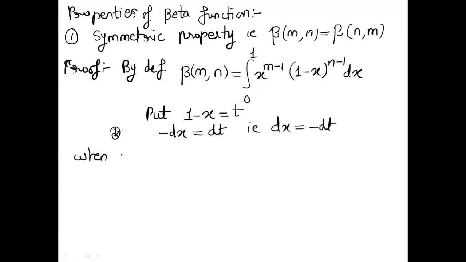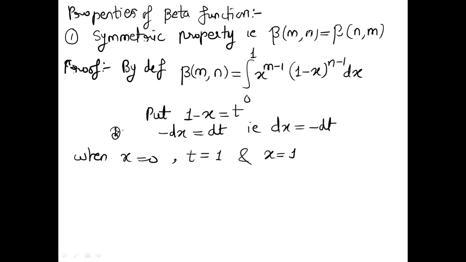So let's find out the change in limits. Now when x is 0, see the lower limit of x, that is 0. So what will be t? You have to substitute x is 0 over here, so t will be 1. And when x is the upper limit, that is 1, in that case, t will be 0, right? X is 1, so 1 minus 1, so t will be 0.